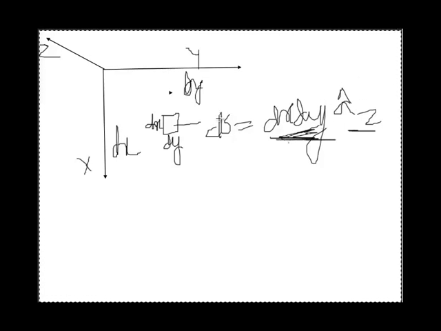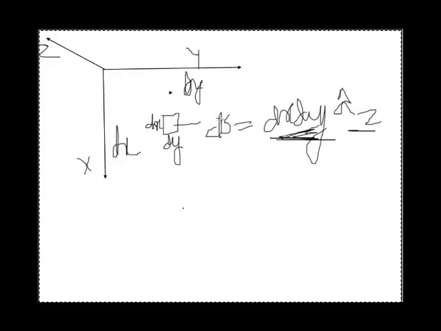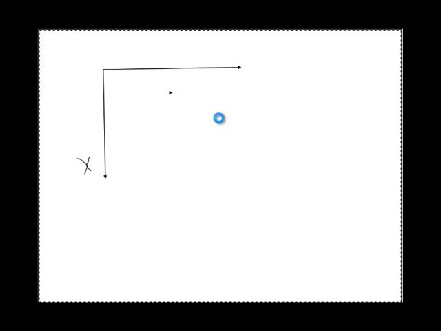Similarly, there are three possibilities. So if we consider the xz plane, I can write all three, I can copy that and show you. These are three differential surfaces.